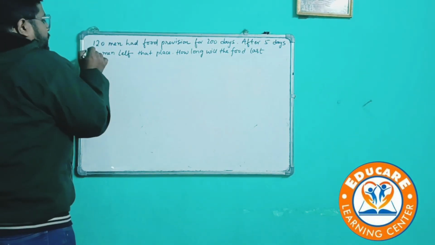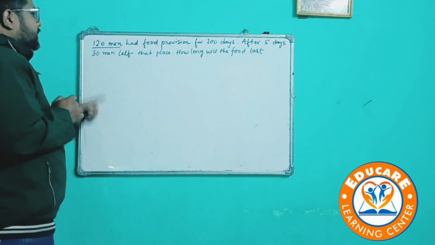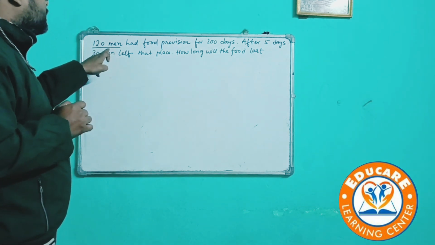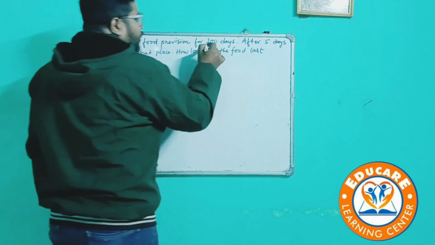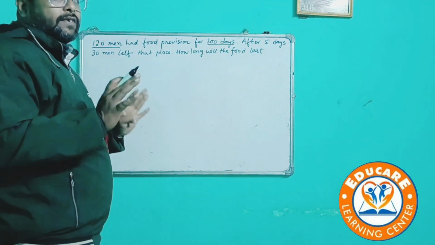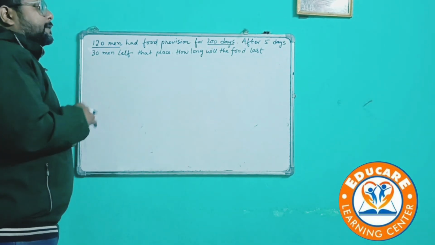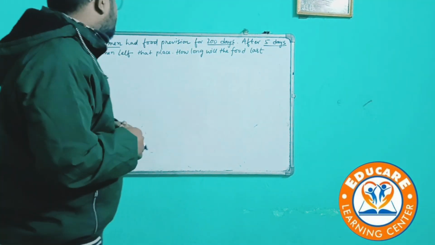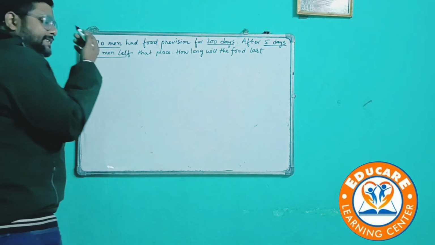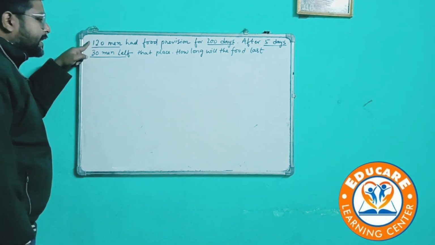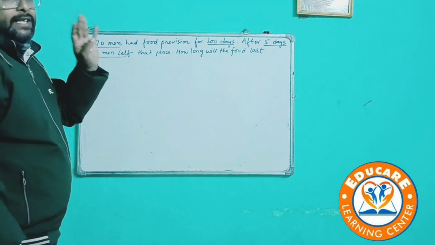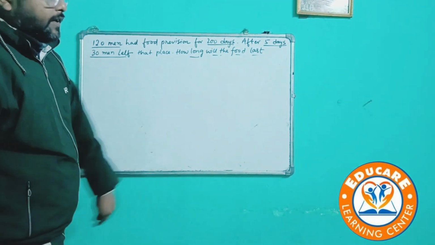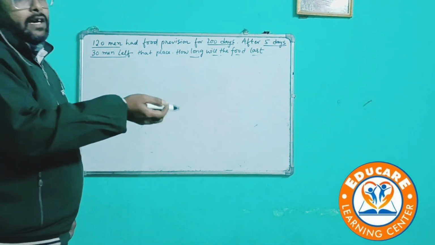The first, total number of men we had in the beginning is 120 men. And these 120 men had provisions for 200 days. This is our first aspect. Now in the second aspect they have said after 5 days, 30 men have left. That means from 120 men, 30 men have left the place. How long will the food last? This is what you need to find. So let us see how we can solve this.